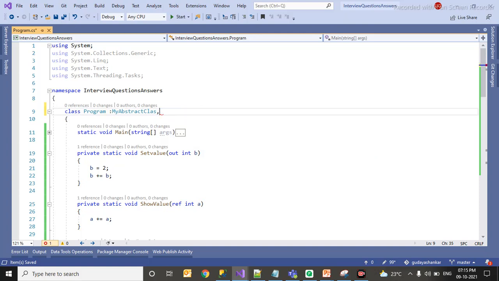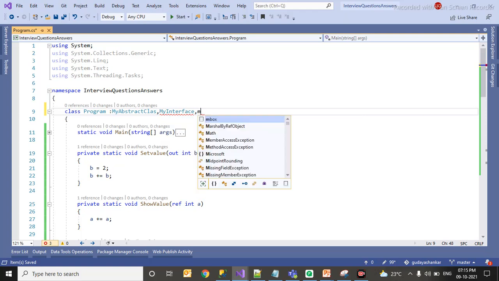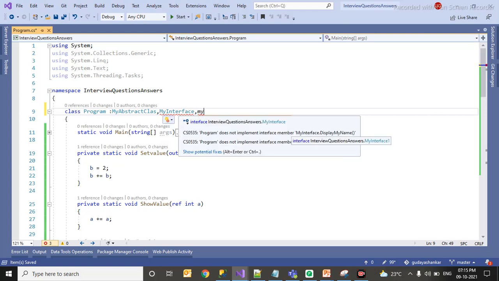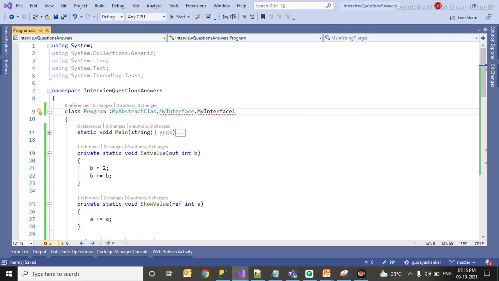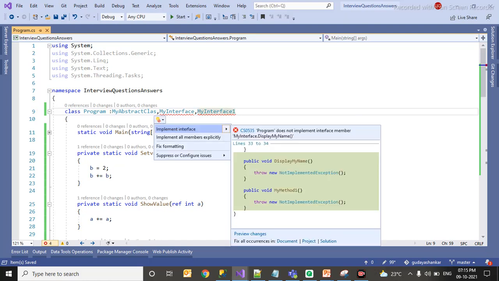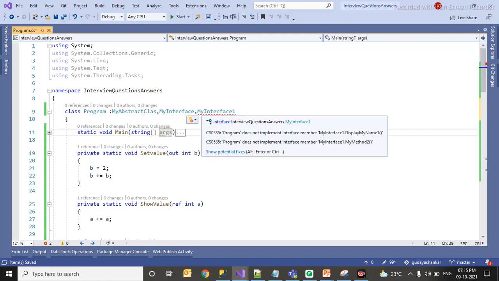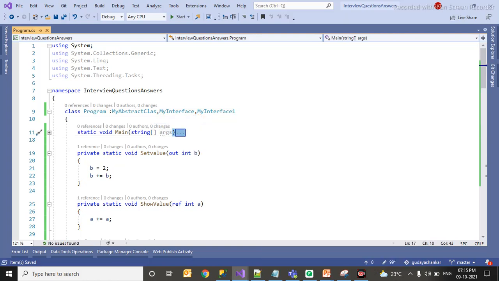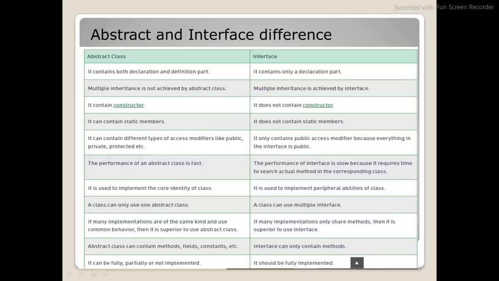Let's see what the case is with respect to my interface. My interface 1, okay, my interface 2, my interface 1. What error is it giving? We have to implement the methods inside my child class. So multiple inheritance is possible with an interface, but it is not possible with an abstract class. So this is the difference.